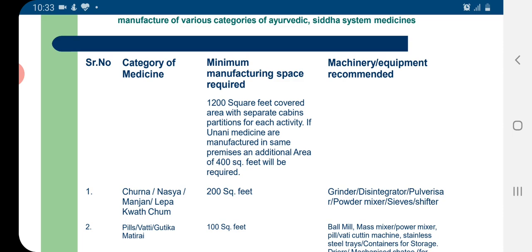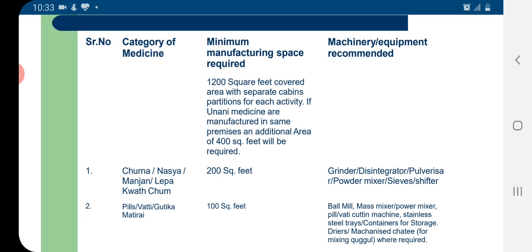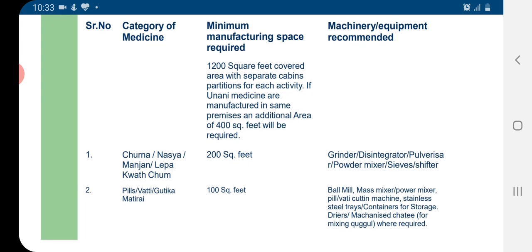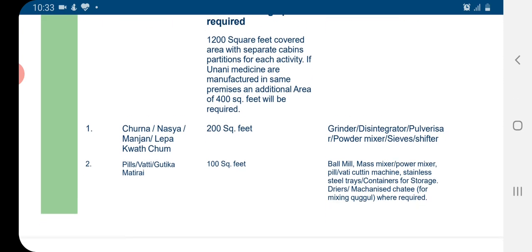There are 4 columns: serial number, category of medicine, minimum manufacturing space required, and machinery or equipment recommended for the purpose. The minimum manufacturing space required is around 1200 square feet covered area with separate cabin partitions for each activity. If Unani medicines are manufactured in the same premises, an additional area of 400 square feet will be required.